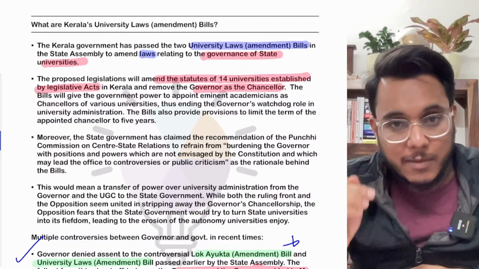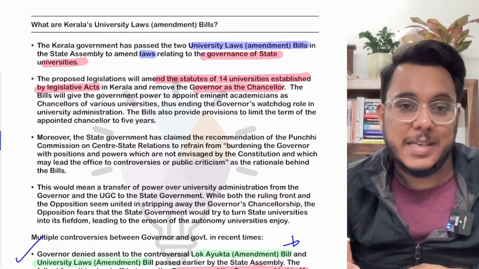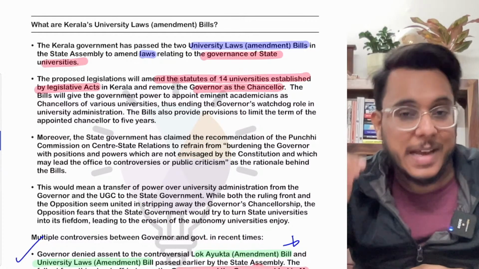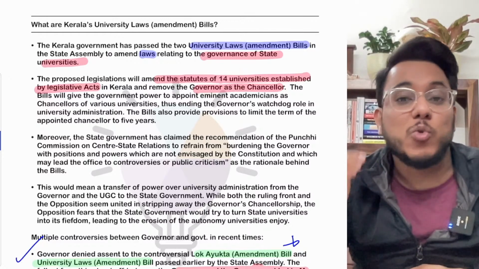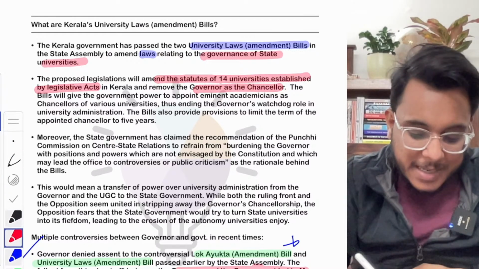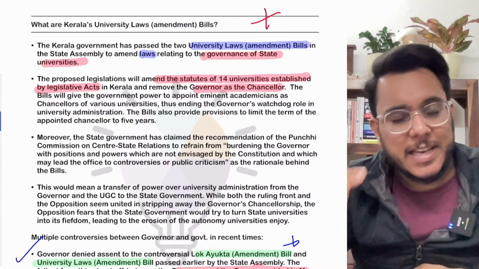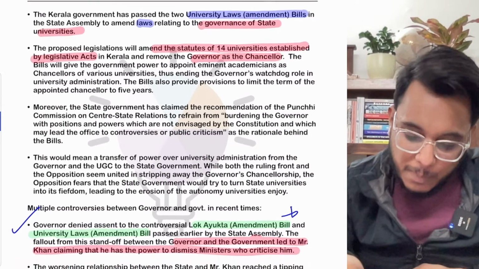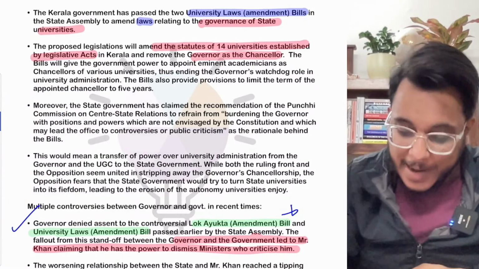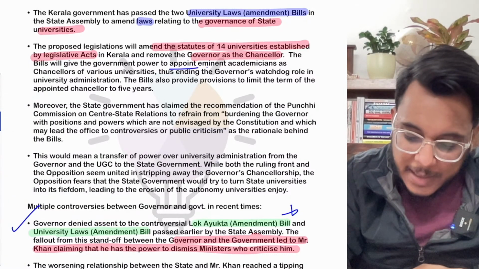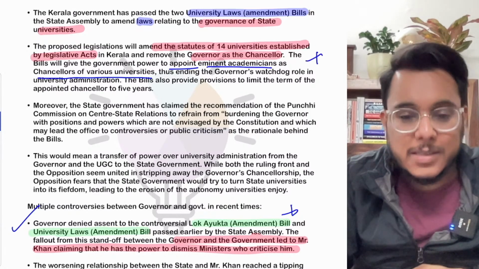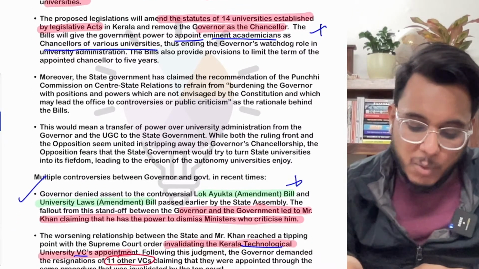So right now the governor acts as chancellor of universities, and in that capacity the governor can direct the vice chancellor's appointment. The governor can also at times ask the vice chancellors to resign the position. So basically the governor's position as chancellor is being withdrawn by this particular bill. Now this particular bill will give power to the Kerala government that they can appoint eminent academicians as the chancellors of the various universities. So therefore, the governor's position will be removed from this.